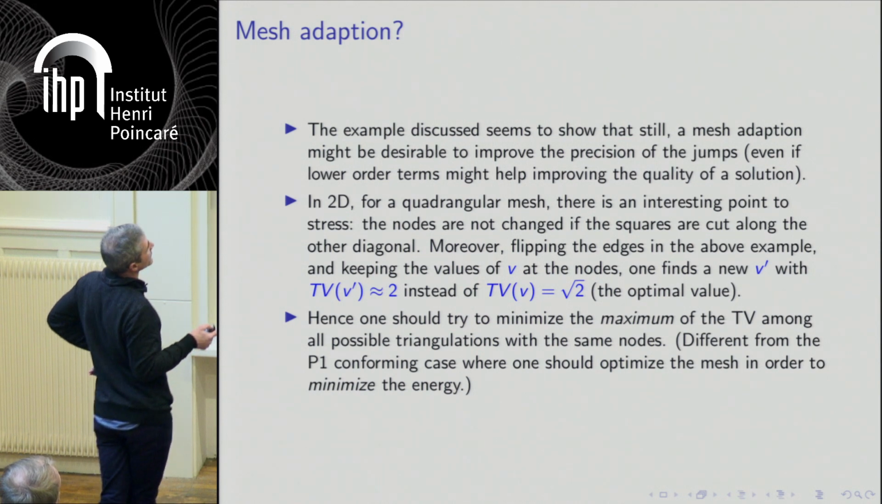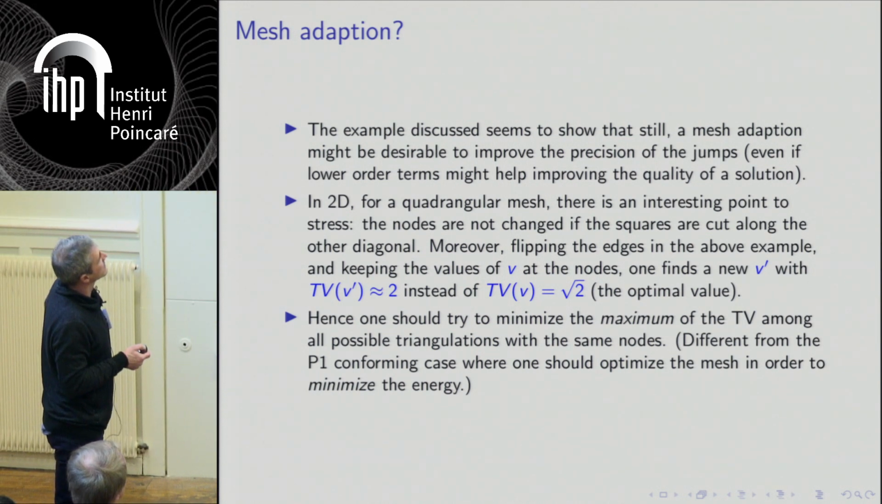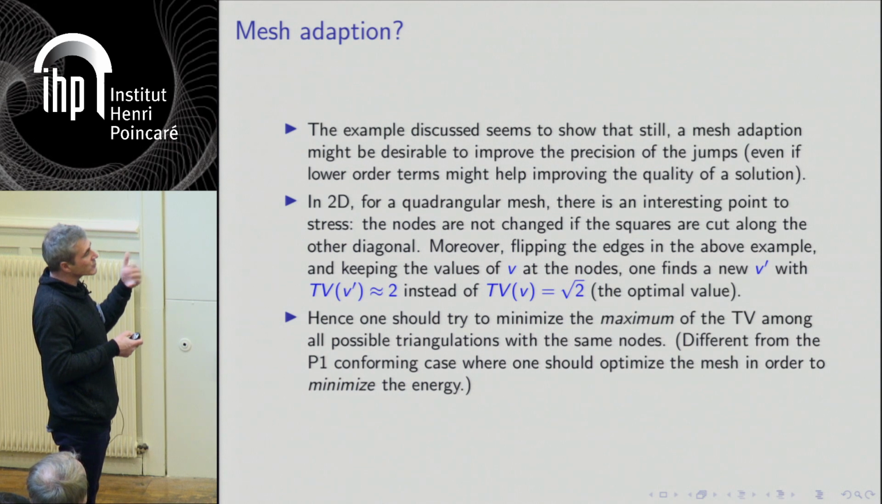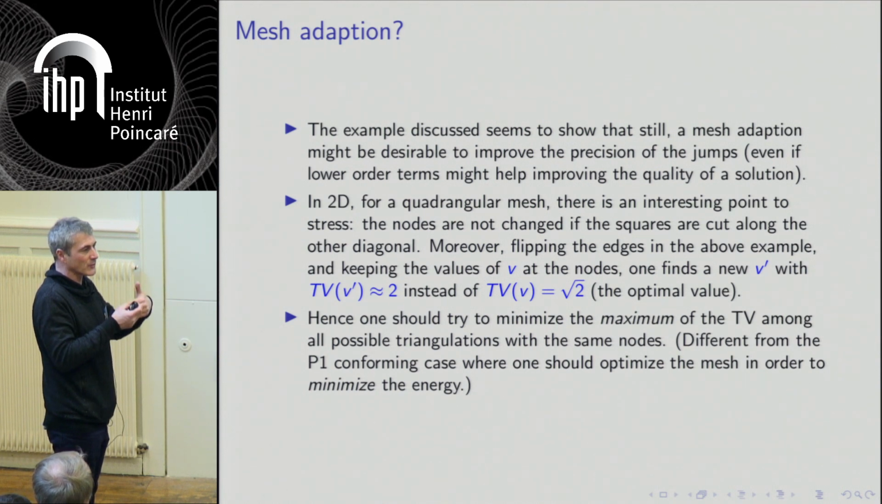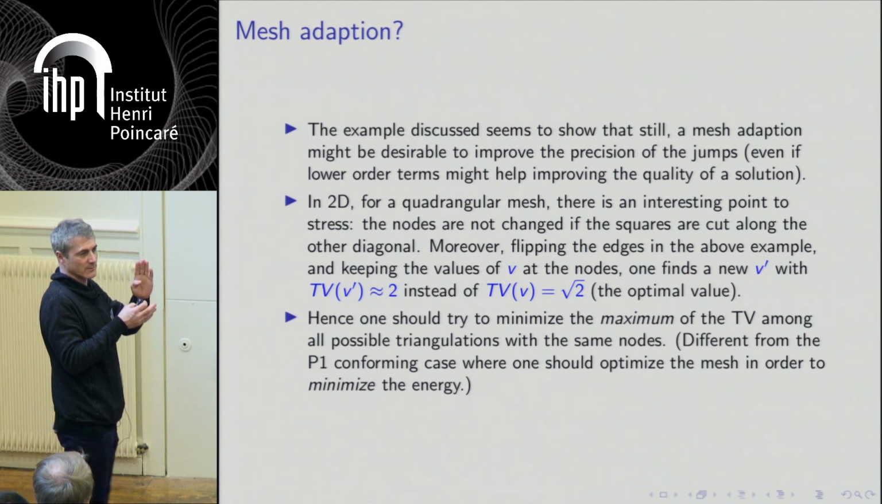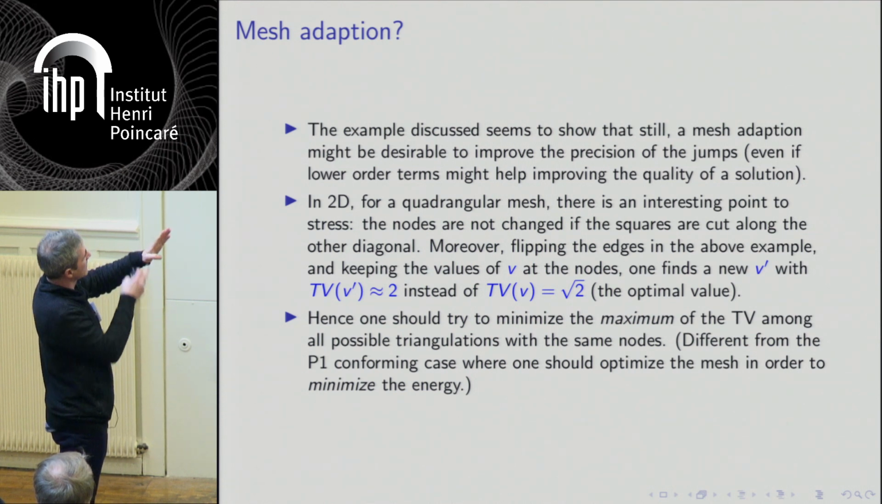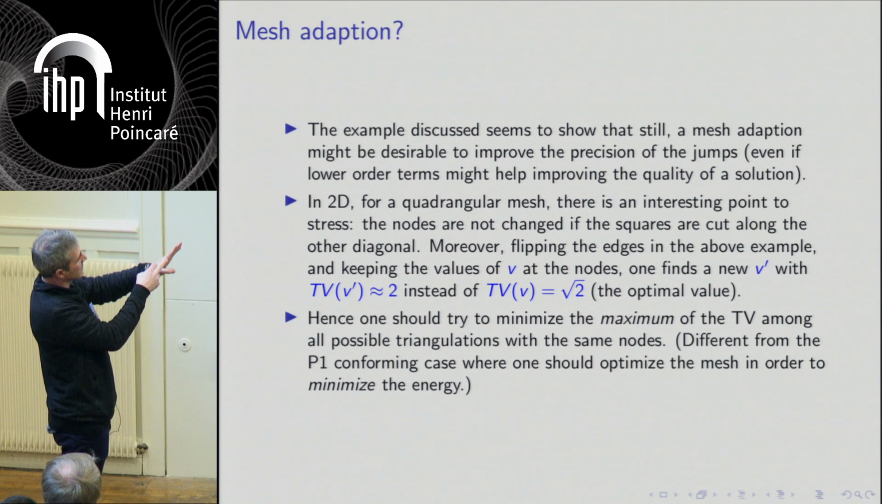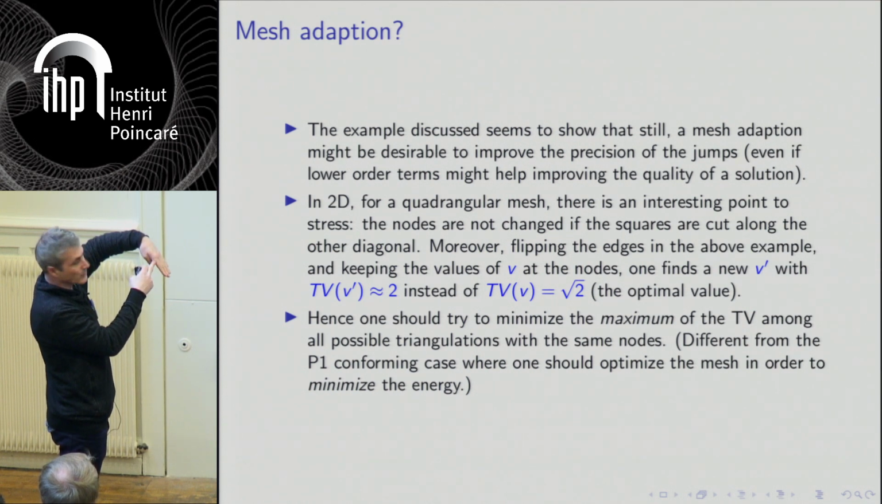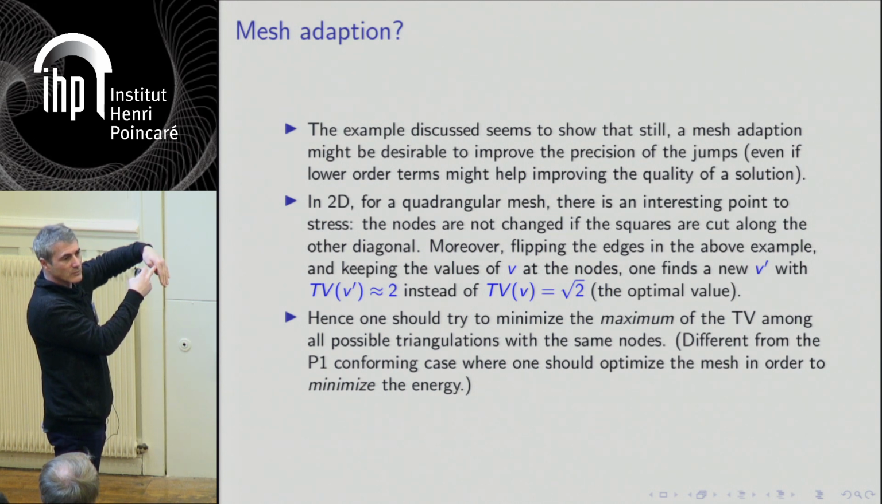The conclusion is very natural. You should not minimize the total variation. You should minimize the maximum of the total variation over both possible choices in each square. So you consider the nodes, and you compute the total variation if the square is cut like this. You compute it if it's cut like that. You get two functions, and you minimize the max of the two. And it's nice because it's still convex.